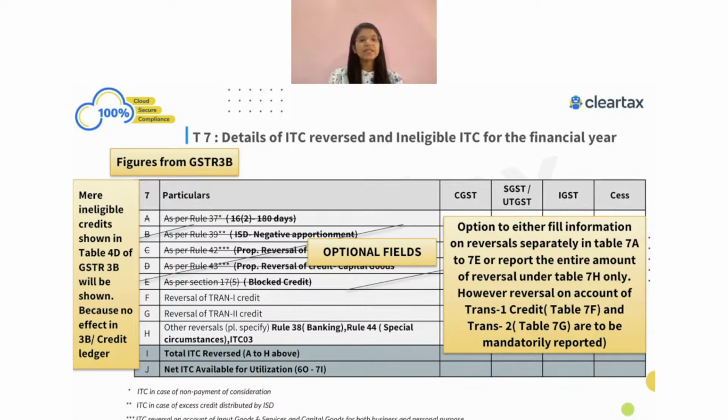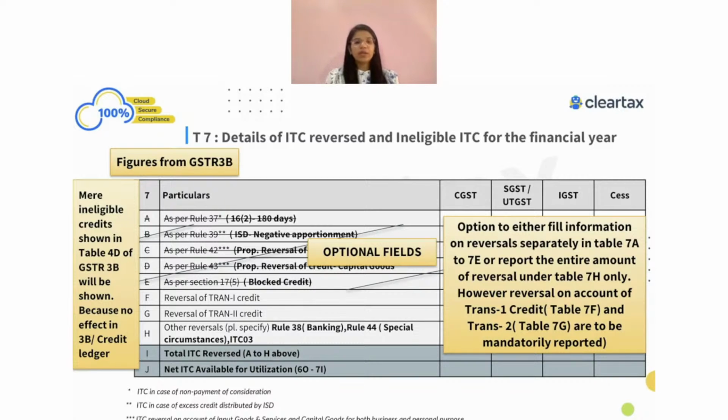In table number 7, again, you have to show whether it is because of section 37, 39, rule number 42, 43, and all this information has to be shown here. But just to ease this, because sometimes we don't have all this information, in such cases you can show all this information under one section itself. There is a table number 7H. In 7H itself, you can show all the reversals which you have done in 3B and put the entire figure over here itself.